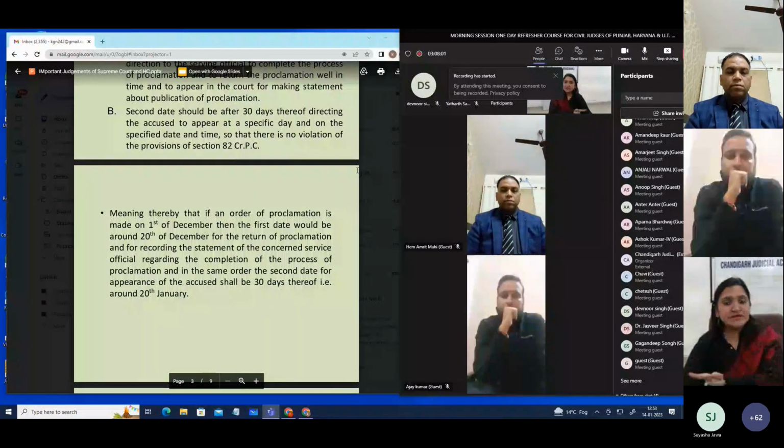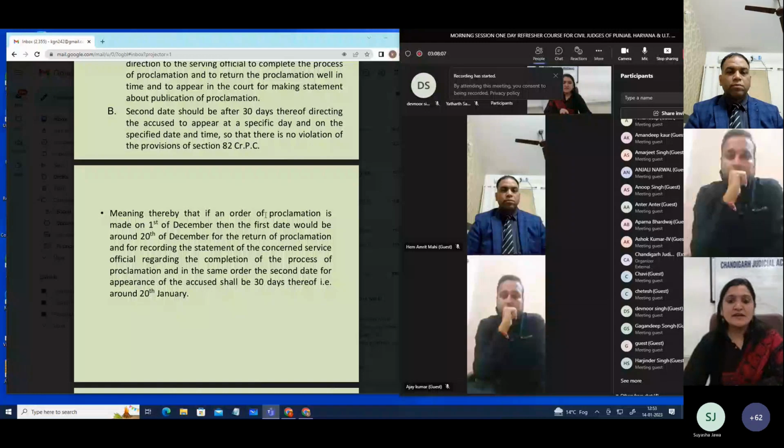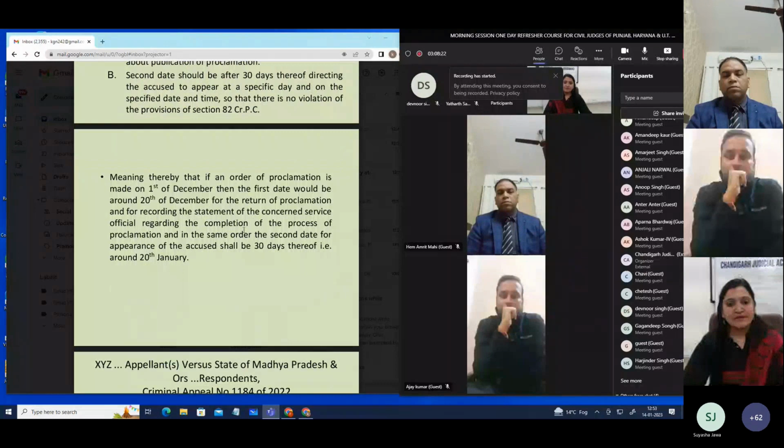So he should be given 30 days thereafter to appear in the court. So in this particular case, these directions came in view of the fact that the order by which the accused was declared as a proclaimed person, if the proceedings were seen, the 30 days time was not given to the accused to appear in the court.